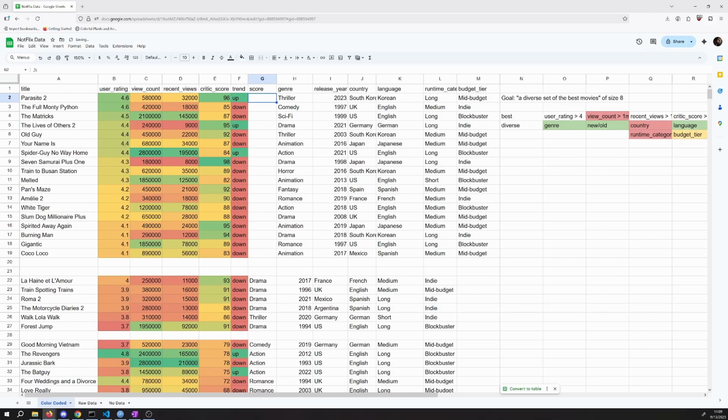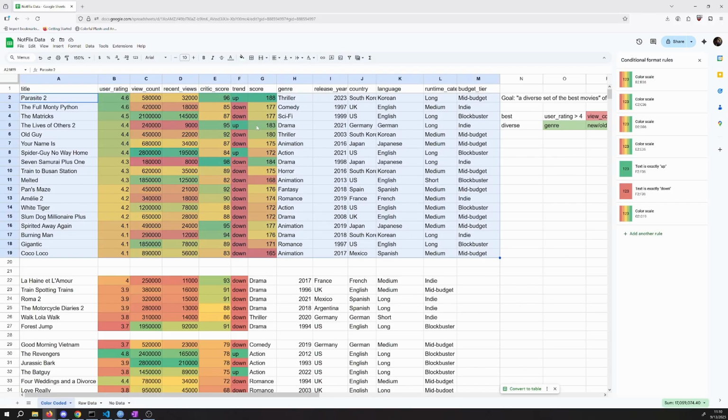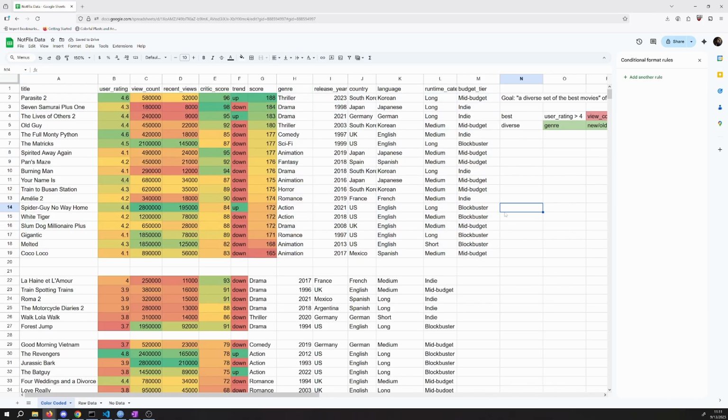I'm going to make a new score. And here's what I'm going to do. I'm going to take the user rating and I want to normalize it somehow. Since it's out of 5, I'm going to multiply it by 20. That'll give it out of 100. And then I'm going to add on the critic score. What that's going to do is somehow for us combine the critic score and the user rating into a single score. And now I can sort those movies by their new score value. And this can give us an order in which we might want to consider our movie. Okay.